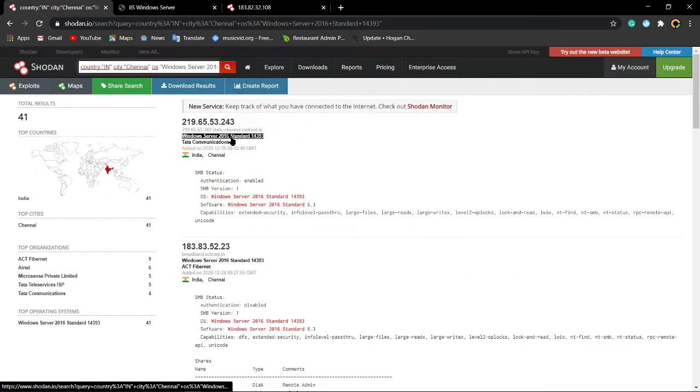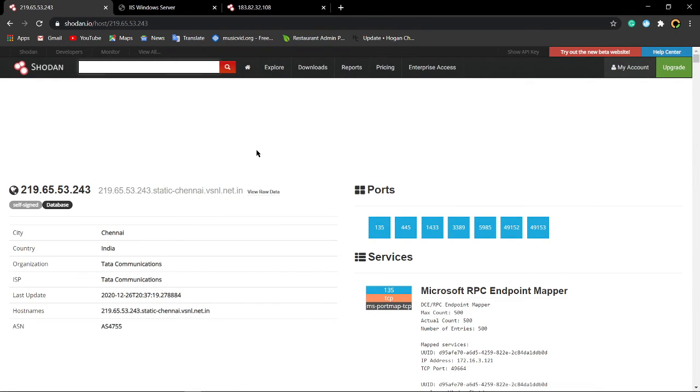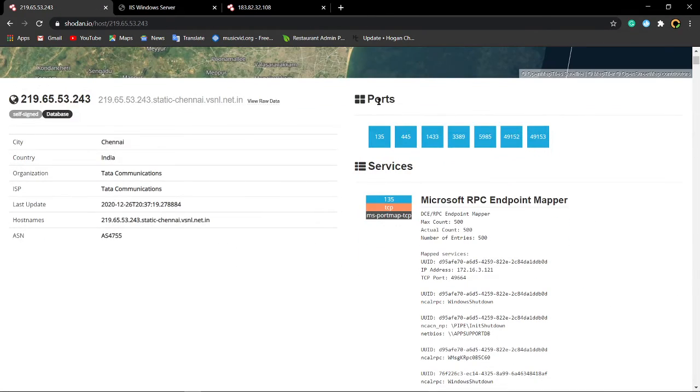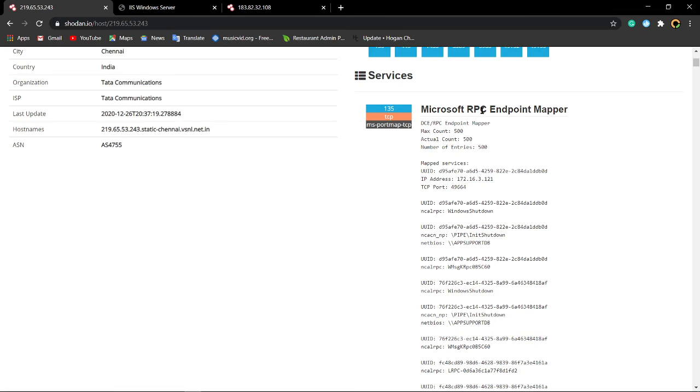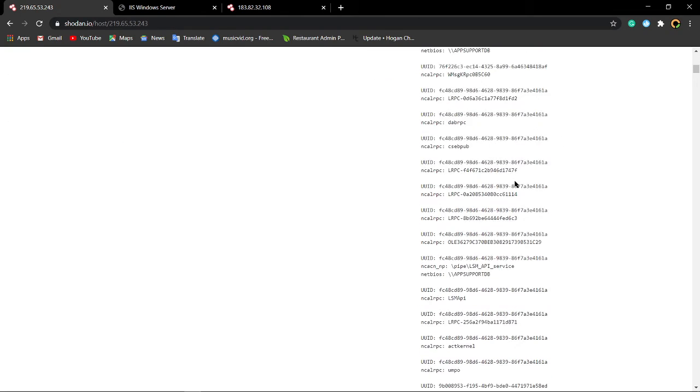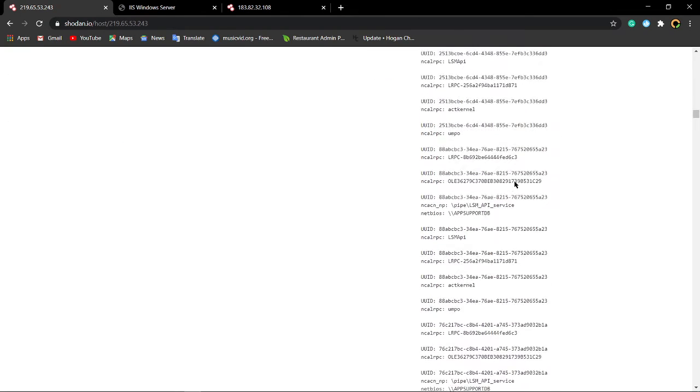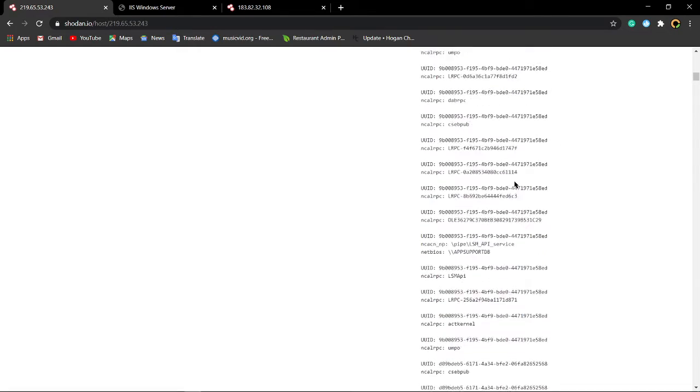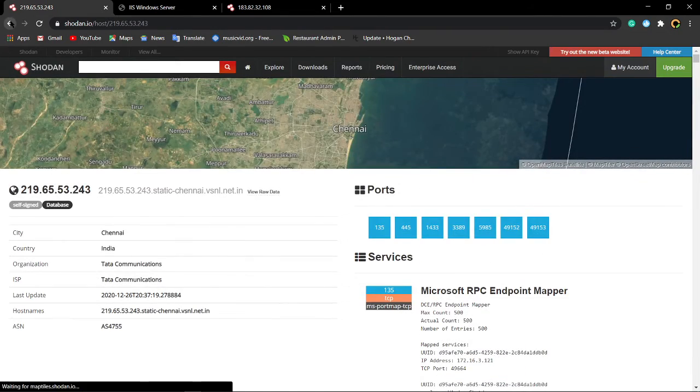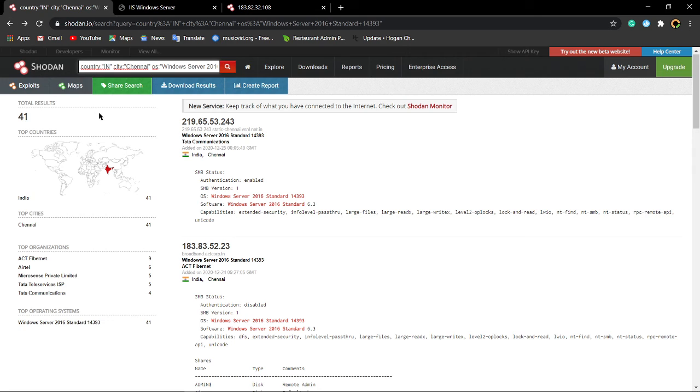Okay, I'm getting results. Let me click on it. It is showing the location and whatever ports have been opened, 135, 445, similar to that, and then the endpoint mappers. All those things you can find in Shodan. Only vulnerable devices, whatever has been exposed on the internet, you can find on Shodan.